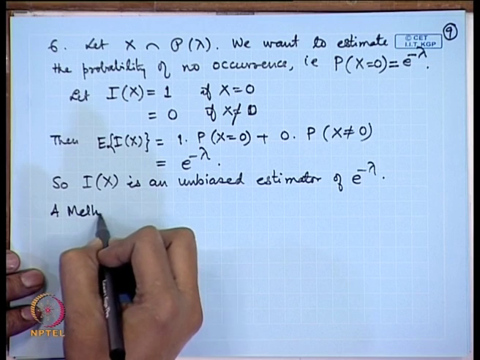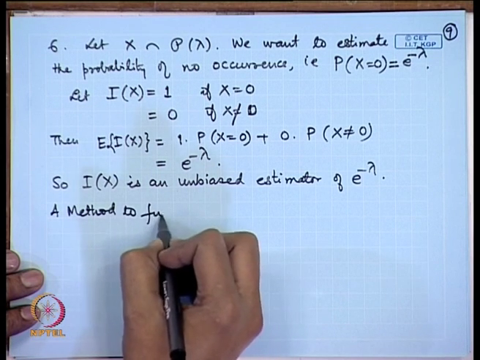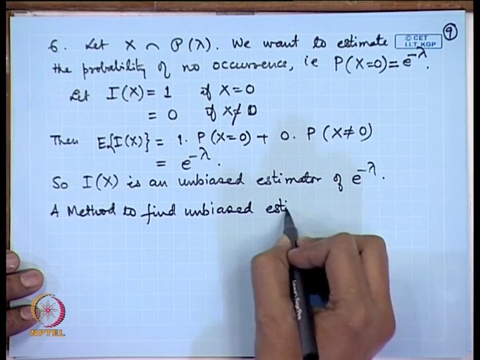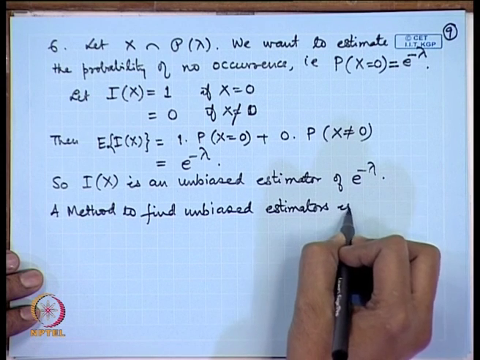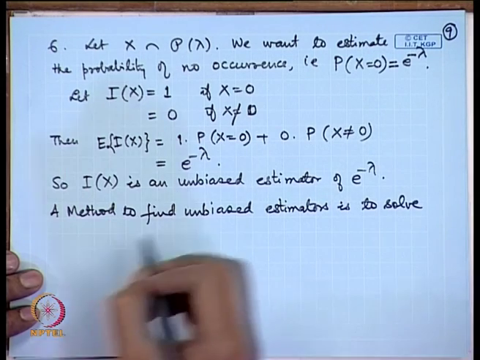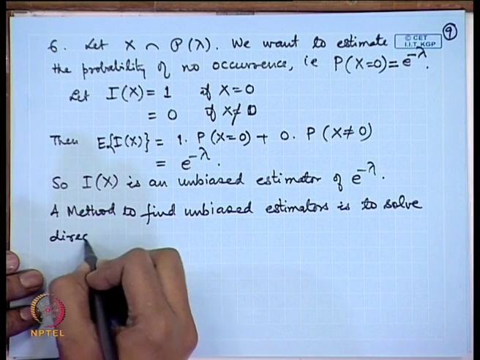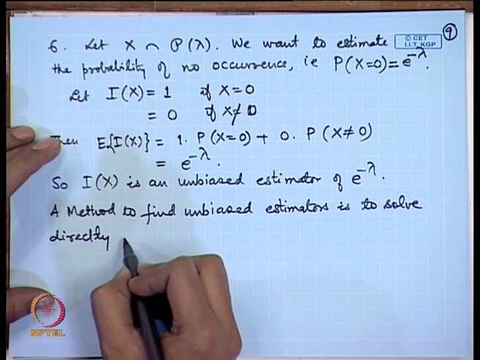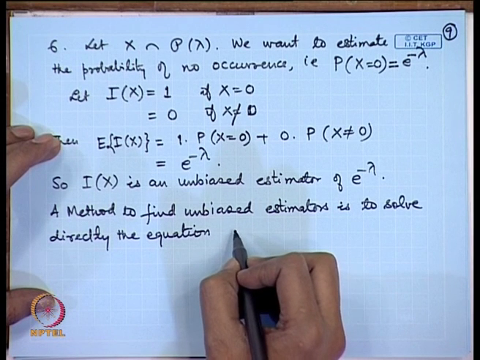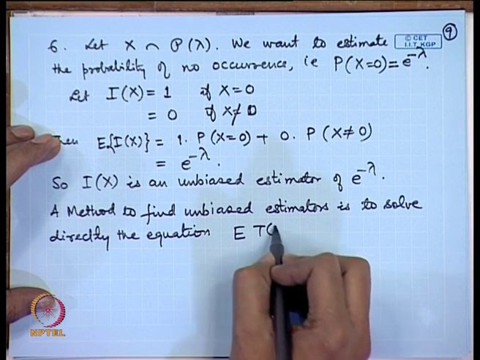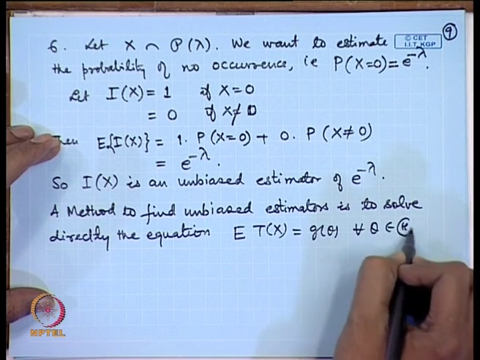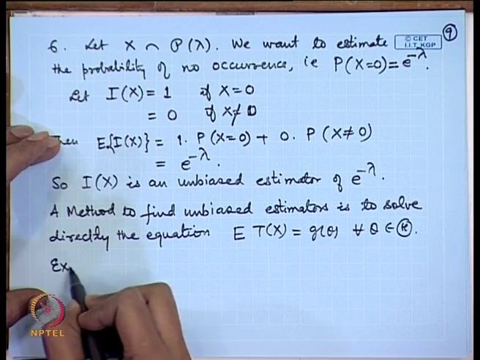A method to find unbiased estimators is to solve directly the equation expectation of T(X) is equal to g(theta) for all theta. Let us take one example here.